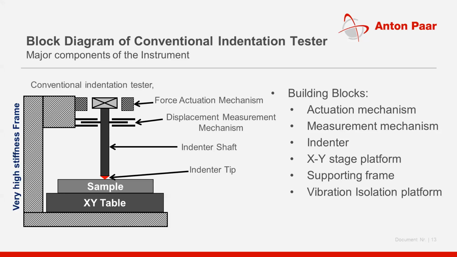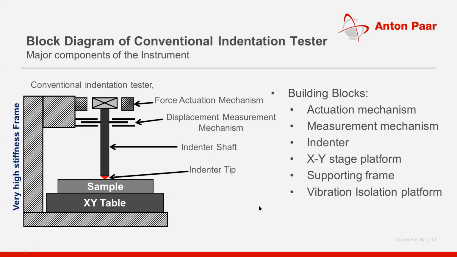So we cannot differentiate between the vibrations and the actual displacement if we cannot isolate these vibrations from reaching the interface. So we need a vibration isolation platform at the bottom of this granite frame, so all the physical vibrations reaching this platform will be isolated.